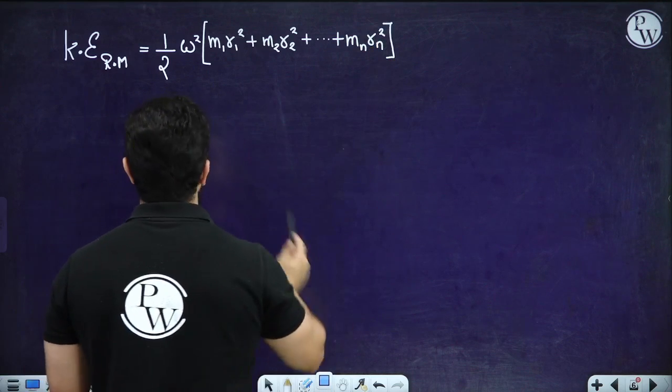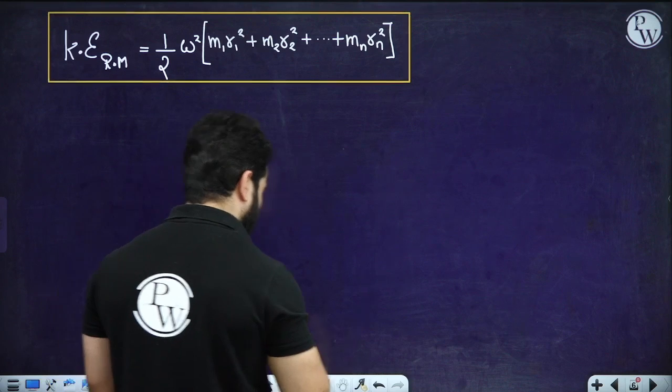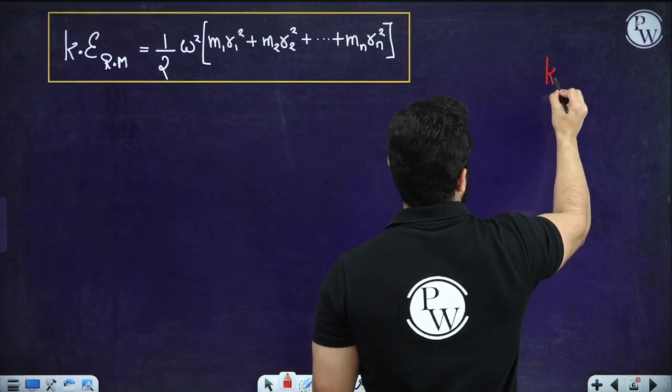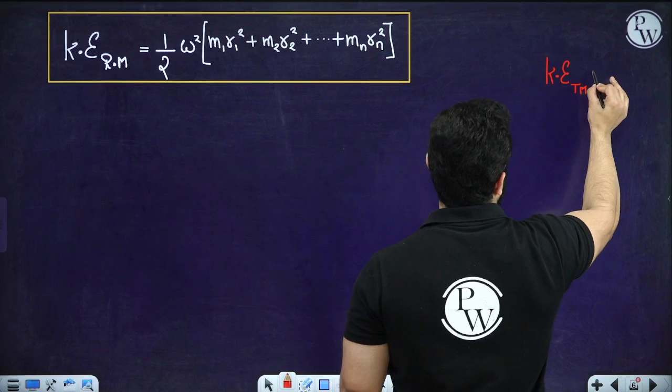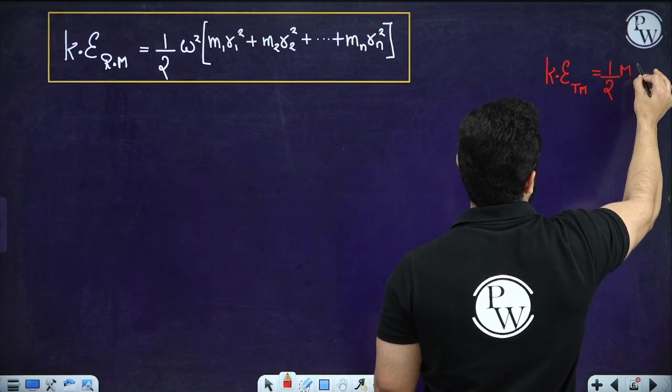This is the formula coming out. Now I want you to compare this with the kinetic energy of translational motion, which was half mass times v square.